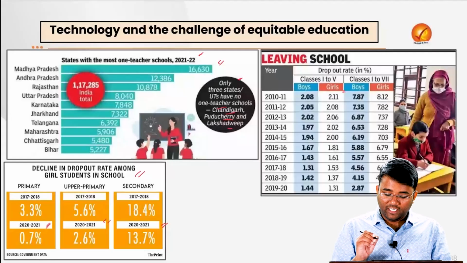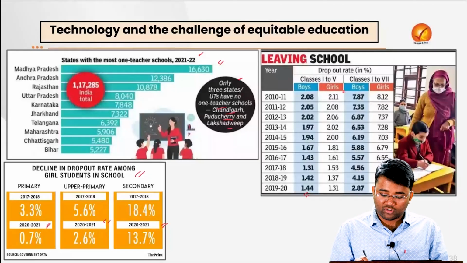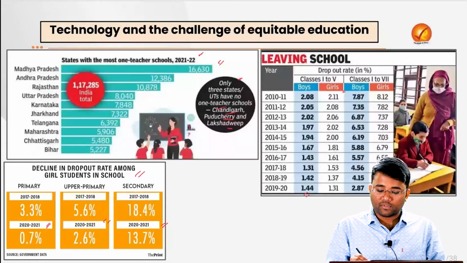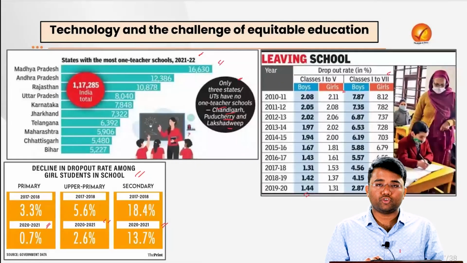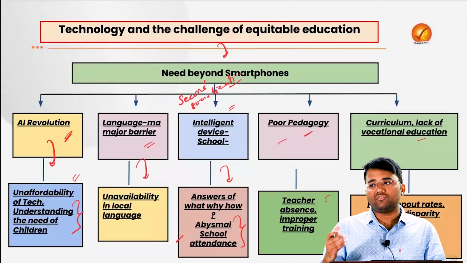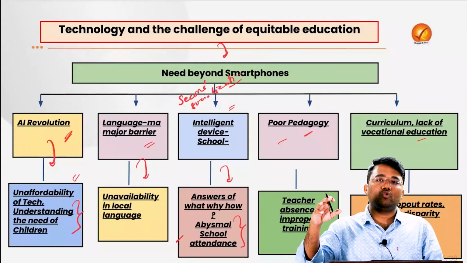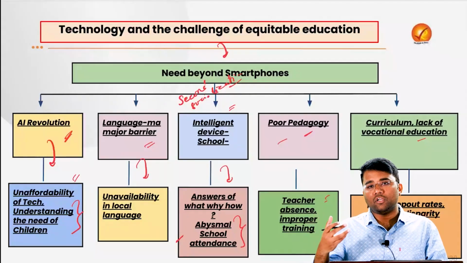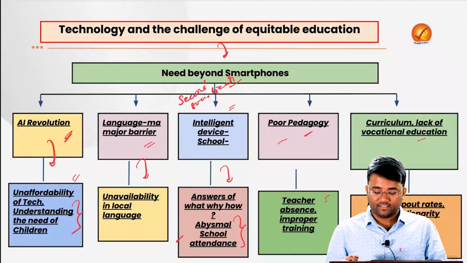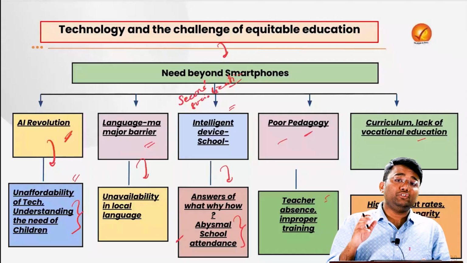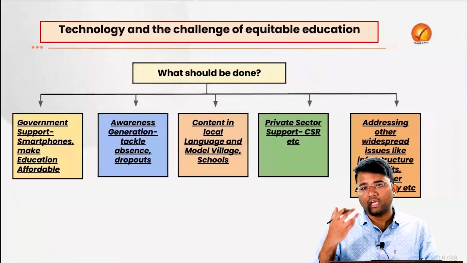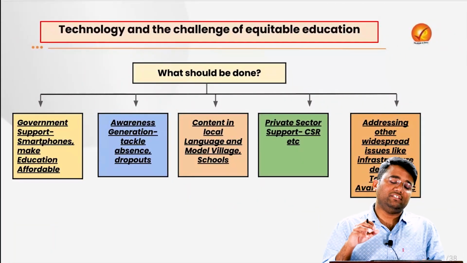In 2019-20, 3.90% of girls dropped out from class 1st to 8th, whereas the boys' percentage was 2.87, because of early marriages of these girls and the burden of household work. There are a lot of dropouts, especially of girls in the secondary education sector. So there are a lot of other issues that we need to address apart from the inequitable distribution of technology in the education sector.